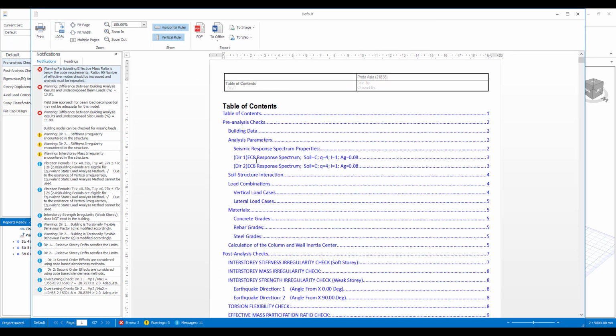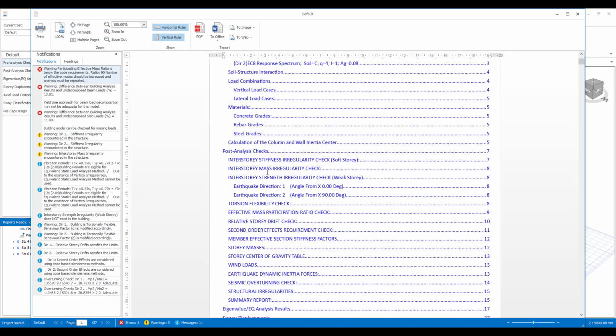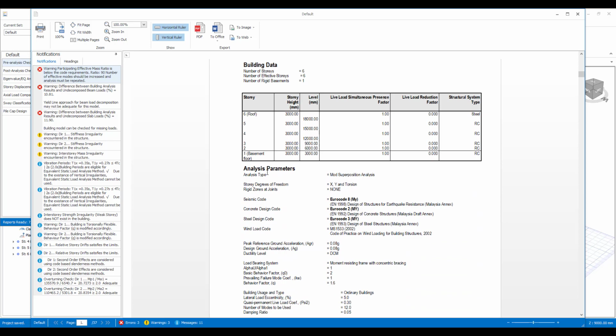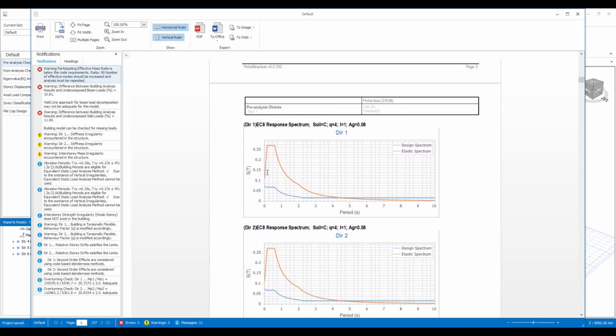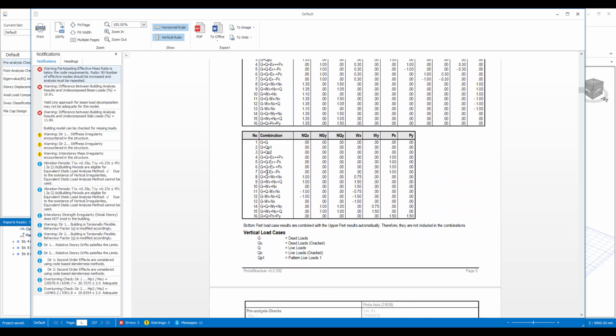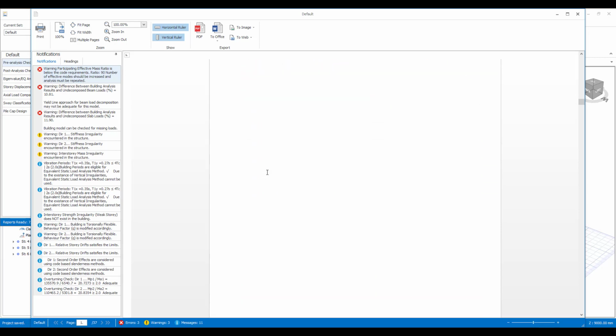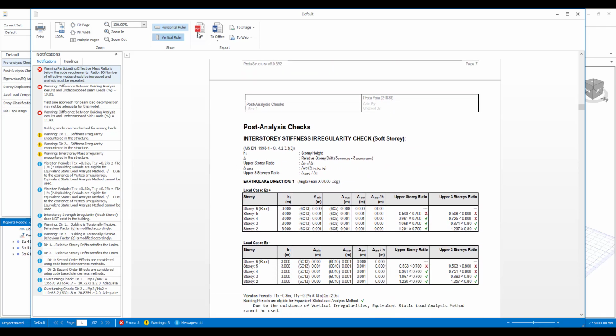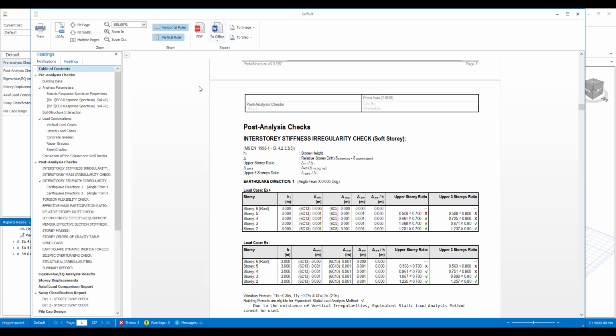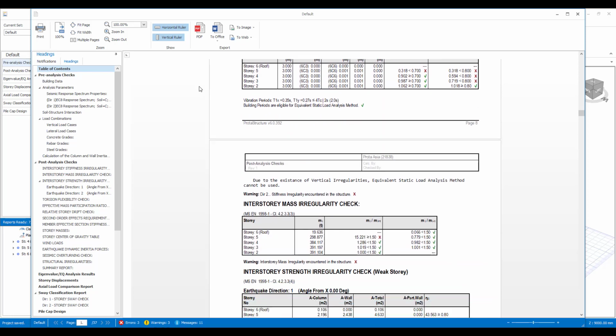And that can be, whether it's various design reports or post-analysis check reports. All these are clearly documented here, and you can see them in a PDF format here. These can also be sent to Word, okay, and you can create them in Word, and you can edit them accordingly if you wish. Okay.